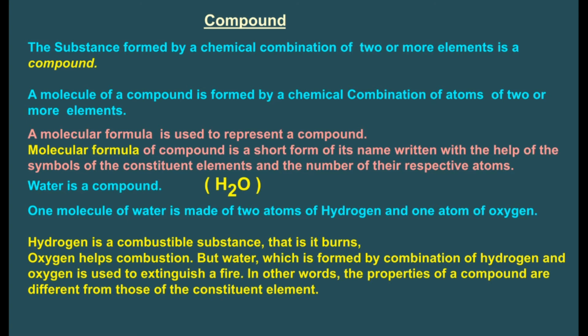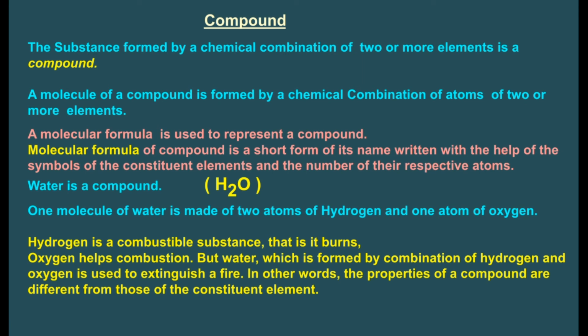Next subtopic is compound. The substance formed by a chemical combination of two or more elements is a compound. A molecule of a compound is formed by a chemical combination of atoms of two or more elements. A molecular formula is used to represent a compound. The molecular formula of a compound is a short form of its name written with the help of the symbols of the constituent elements and the number of their respective atoms.